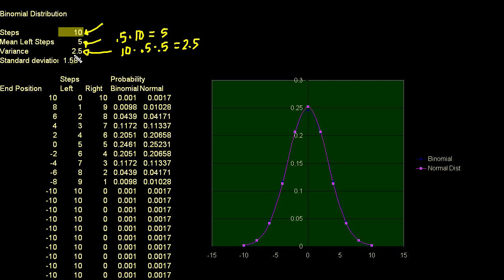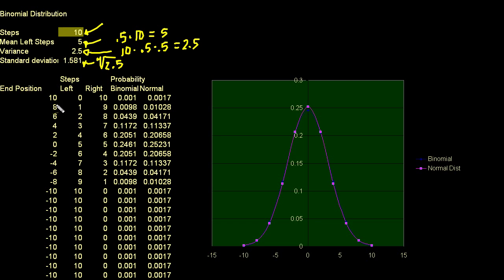If you click on the cell and look at the actual formula, I did that, although sometimes when you see it in Excel, it's a little bit confusing. And this is just the square root of that number, right? The standard deviation is just the square root of the variance. So that's just the square root of 2.5.